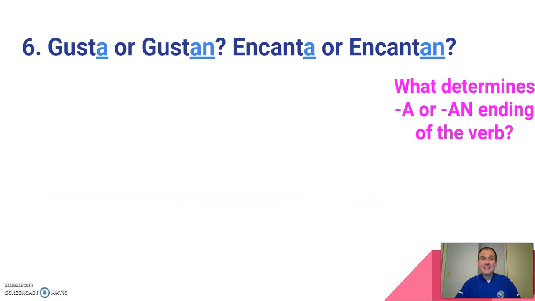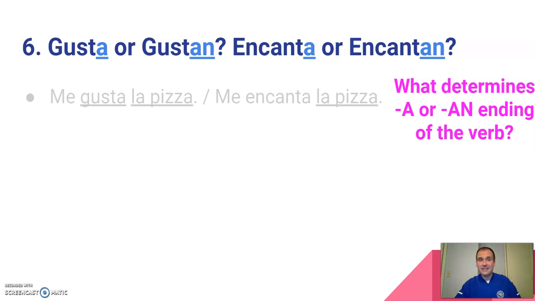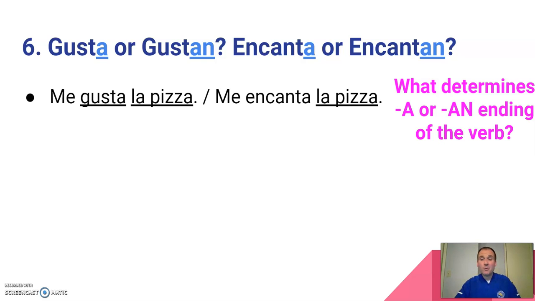So what we're going to talk about today is, all we've learned so far is to say me gusta and te gusta. Well, actually, we can use gusta or gustan and encanta or encantan. So how do we know if it should be gusta or gustan? What determines to make it an A ending or an AN ending? Well, let's go back to what we know already from last semester. Me gusta la pizza, or since we learned encantar today, we could also say me encanta la pizza.